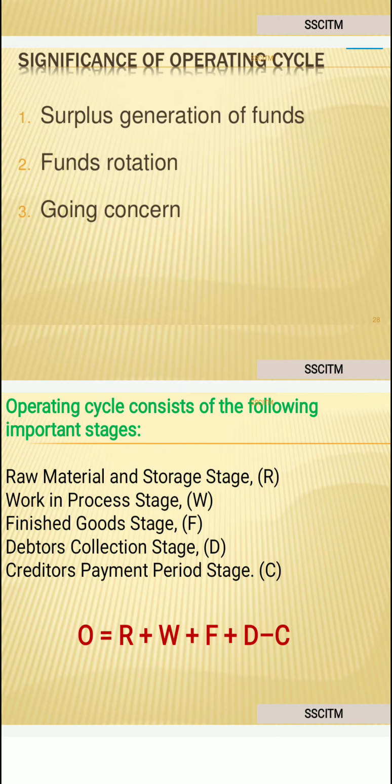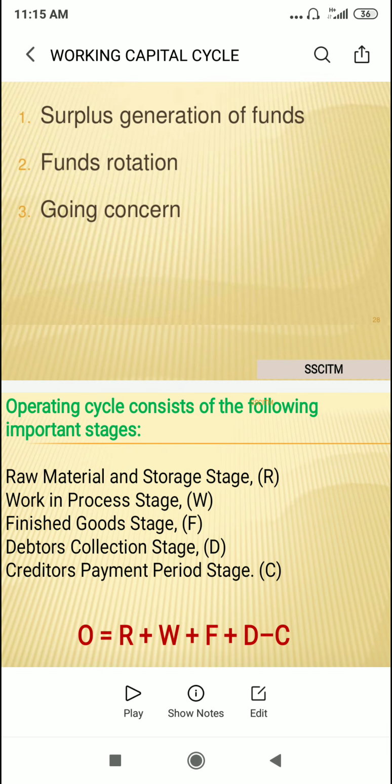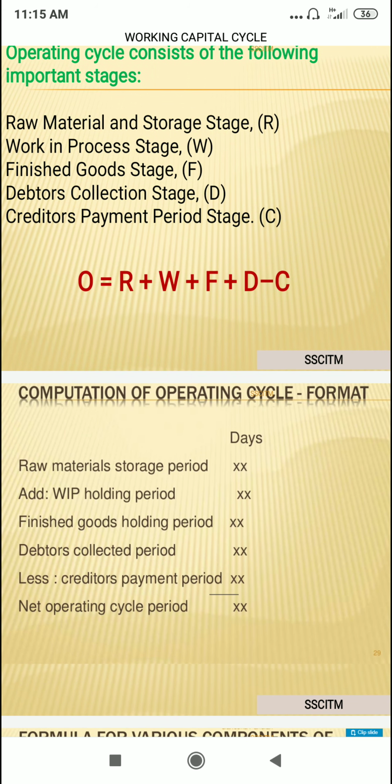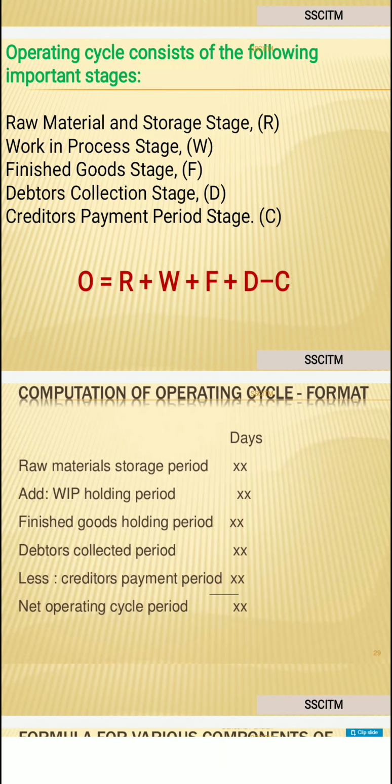When we write it as an equation, O equals R plus W plus F plus D minus C. Here O equals operating cycle, R equals raw material and storage stage, W equals work in progress, F equals finished goods stage, D equals debtors collection stage, and C equals creditors payment period stage.